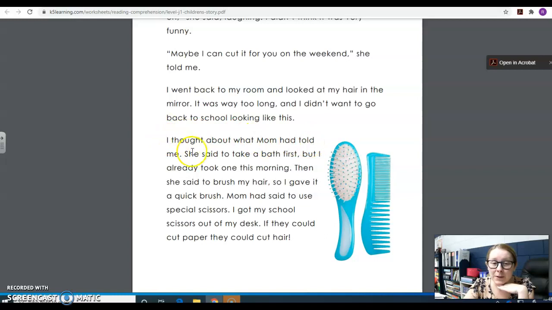I thought about what Mom had told me. She said to take a bath first. But I already took one this morning. Then she said to brush my hair, so I gave it a quick brush. Mom had said to use special scissors. I got my school scissors out of my desk. If they could cut paper, they could cut hair.